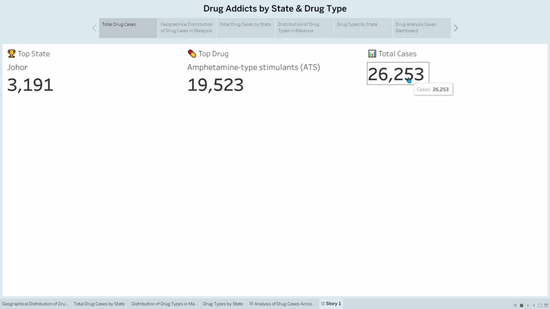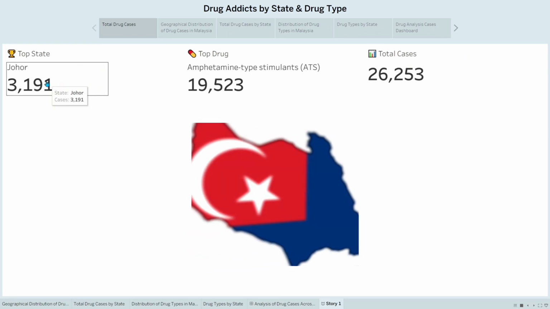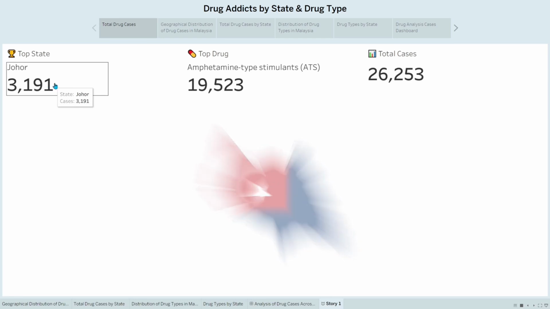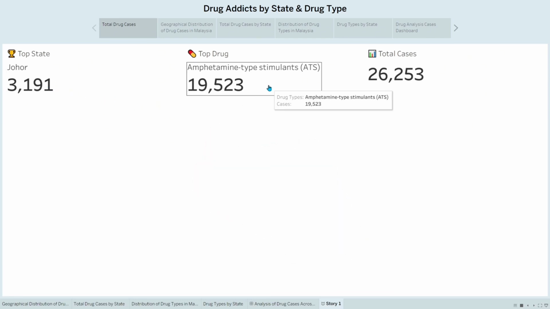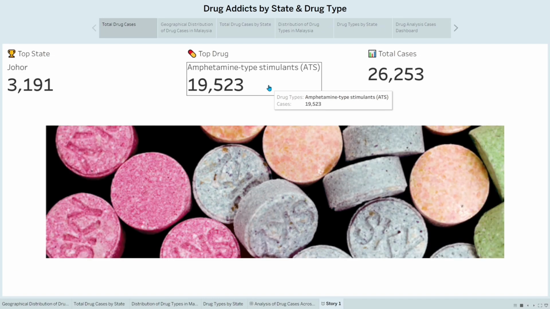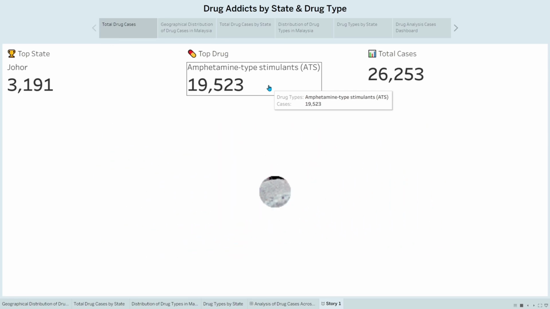The total number of cases is 26,253. The state with the highest number of cases is Johor with 3,191 cases. The most common drug type is amphetamine type stimulants, ATS, with 19,523 cases. This shows that ATS is the main contributor to drug-related cases in Malaysia.